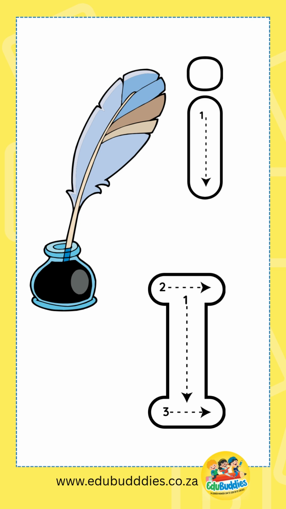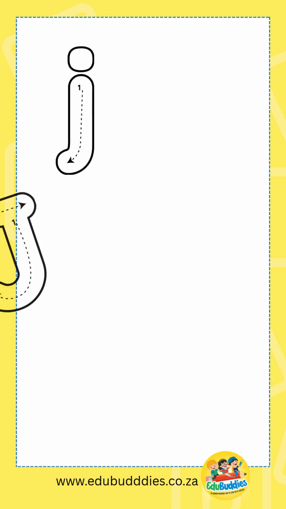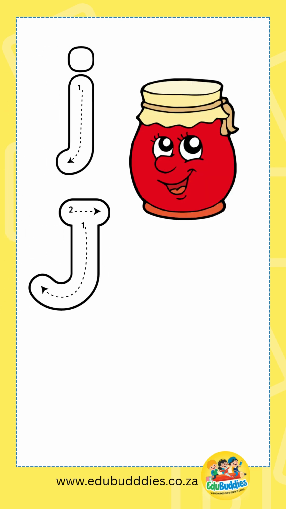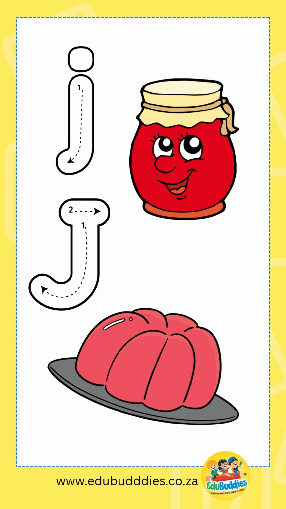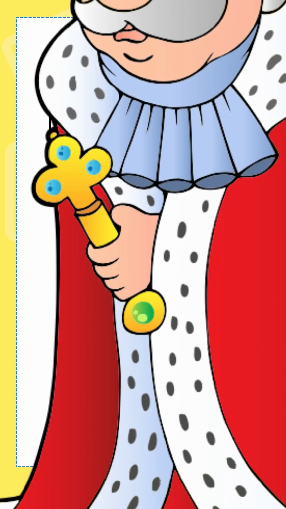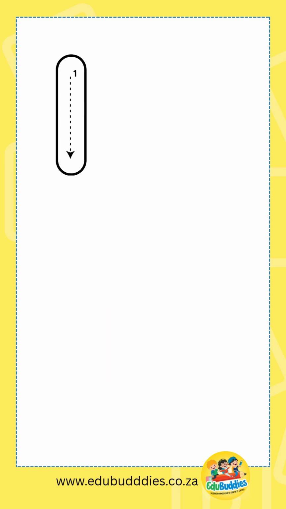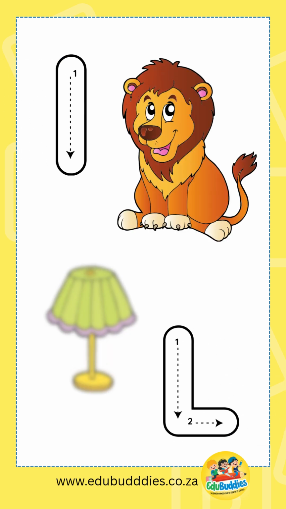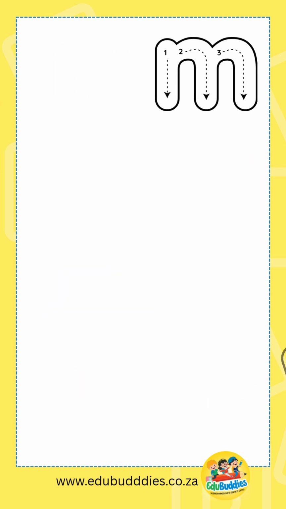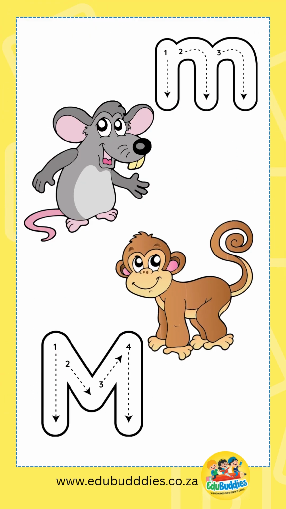I for ink. J for jug, jelly. K for king, key. L for lion, lamp. M for mouse, monkey.